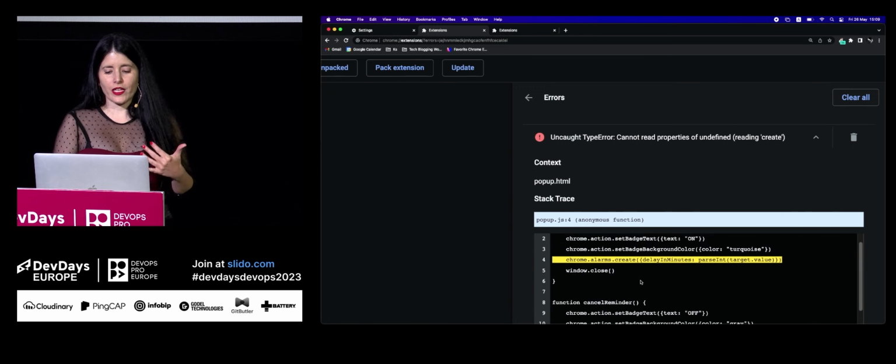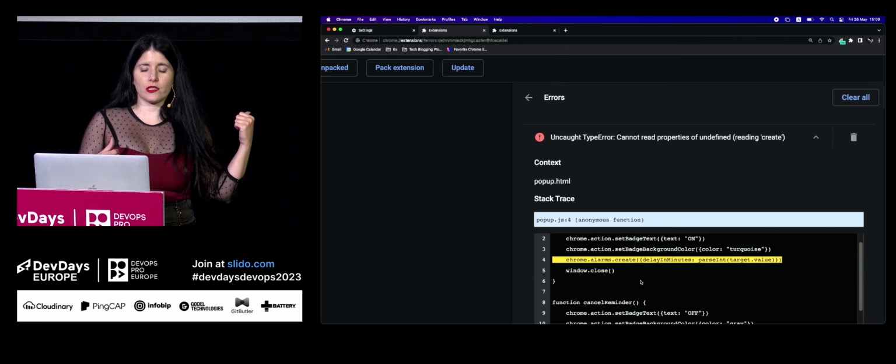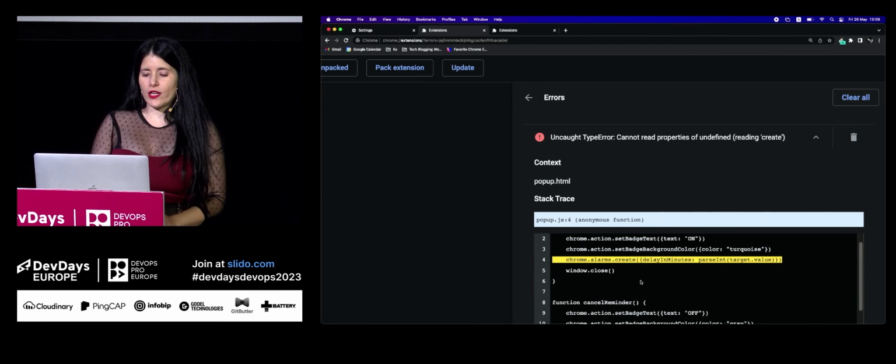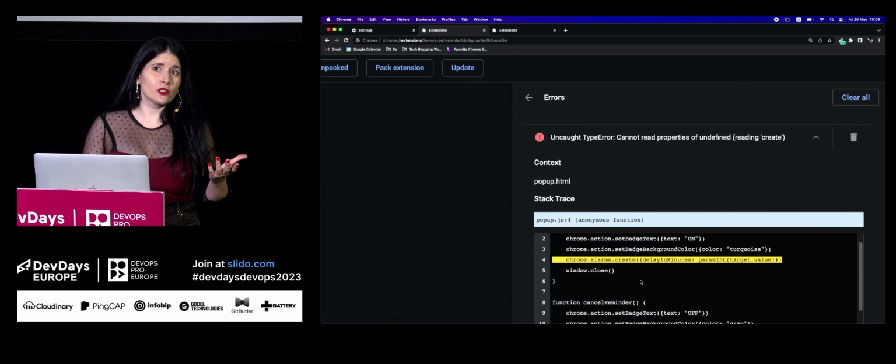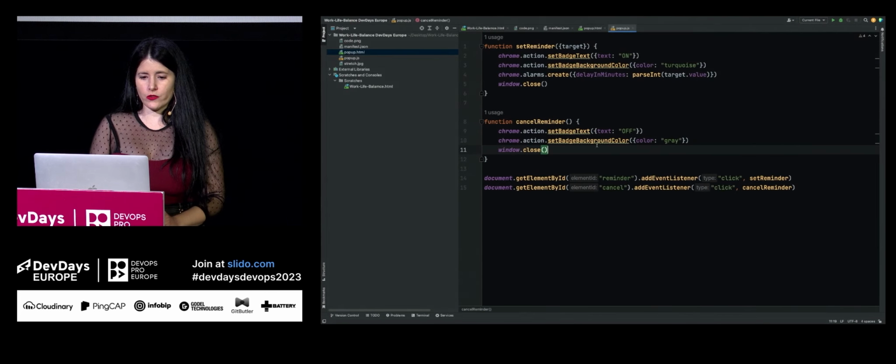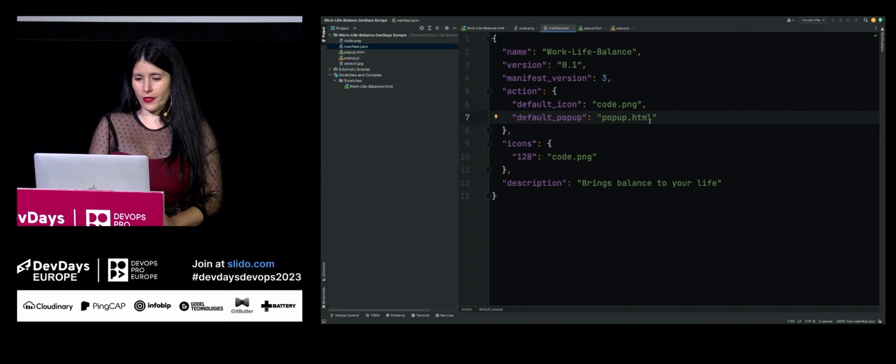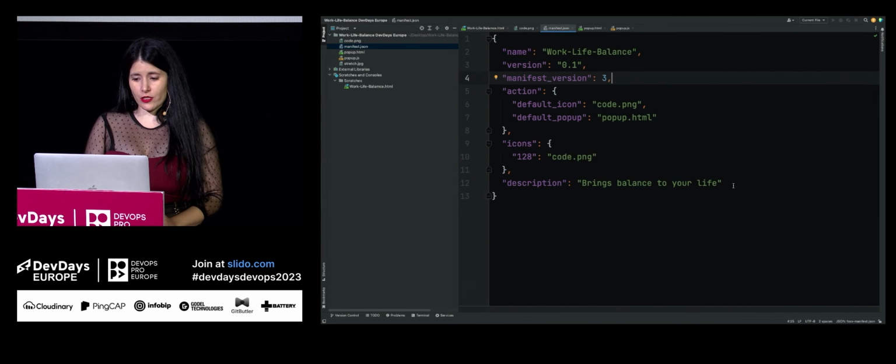And you might have guessed that we need something when you use this API. So whenever you want to use certain APIs, you need to ask for permission to use them. So in order to do that, we need to go to the manifest file and ask for permission.